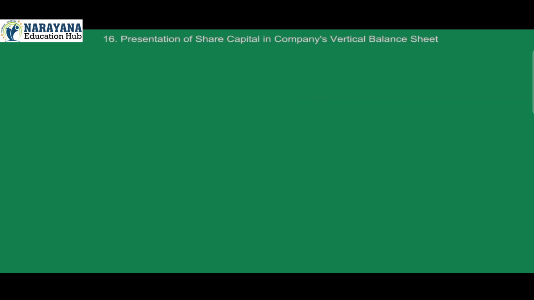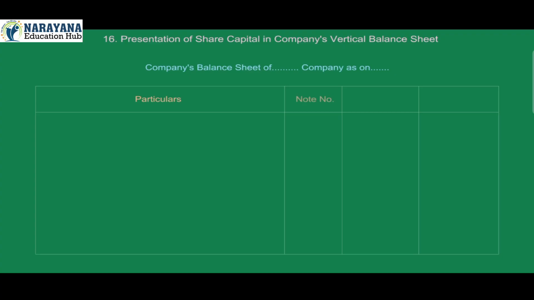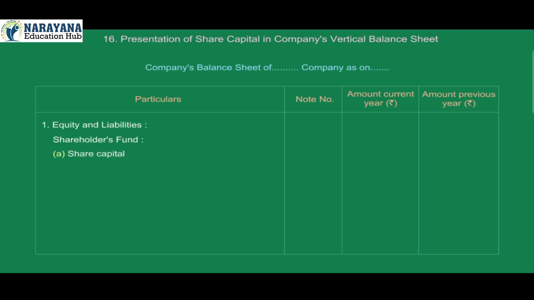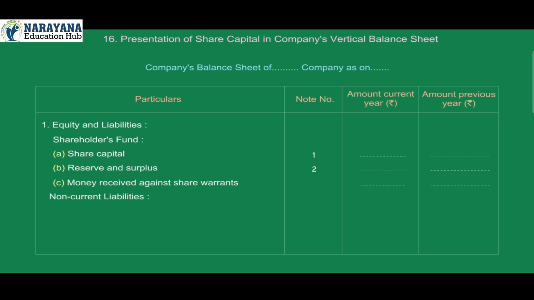16. Presentation of share capital in company's vertical balance sheet. Company's balance sheet of dash company as on dash. Particulars, note number, amount current year, amount previous year. 1. Equity and liabilities. Shareholders fund. A. Share capital. 1. B. Reserve and surplus. 2. C. Money received against share warrants. Non-current liabilities. Current liabilities. Other current liabilities. Balance of call in advance.